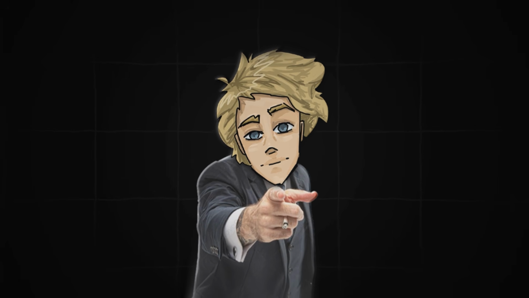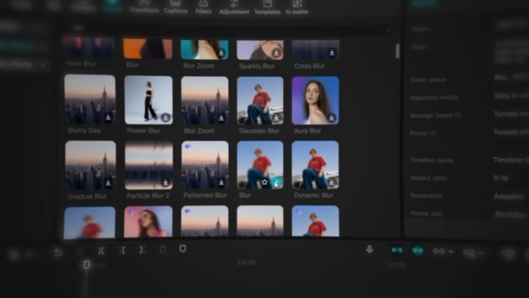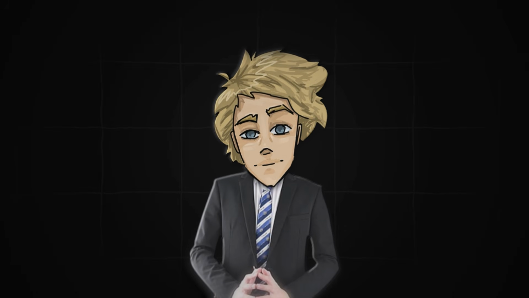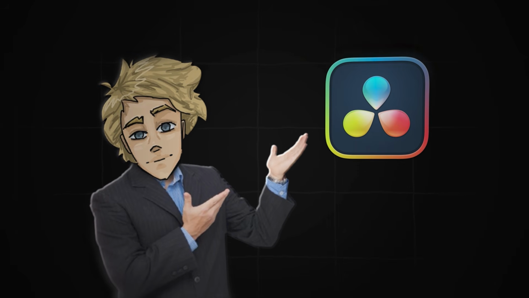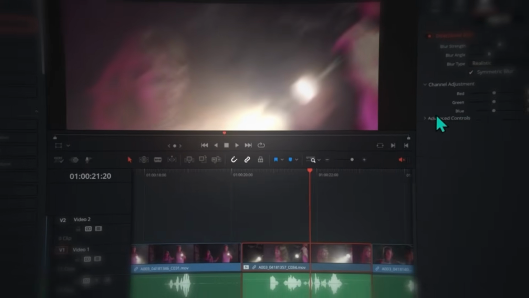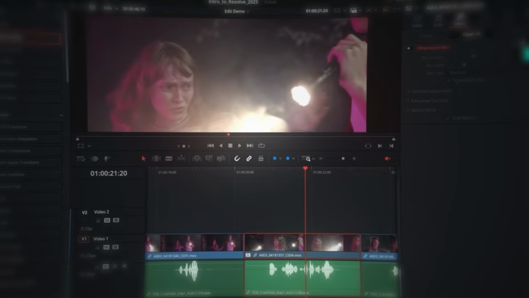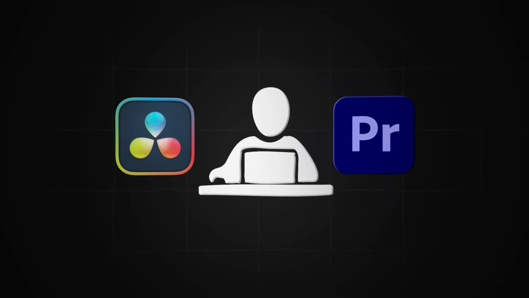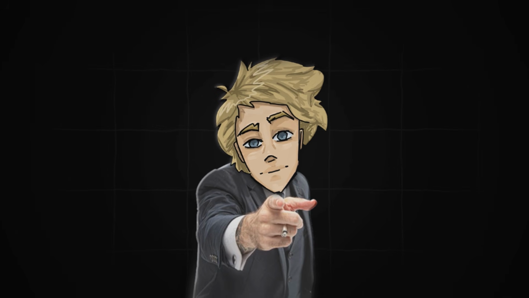And I'm going to say this right now: uninstall CapCut, please. Seriously, if you actually want to improve, instead of relying on templates and one-click effects, start learning a professional editor. I use Premiere Pro, but since it's paid, I'd recommend DaVinci Resolve if you're just starting out. It's free, incredibly powerful, and teaches you the same professional editing skills you'll use as your content and your channel grow. Even if you plan to hire an editor down the line, knowing Premiere or DaVinci will make working with them much easier, since those are the tools most professional editors use.